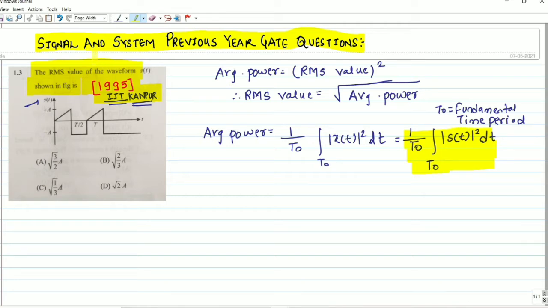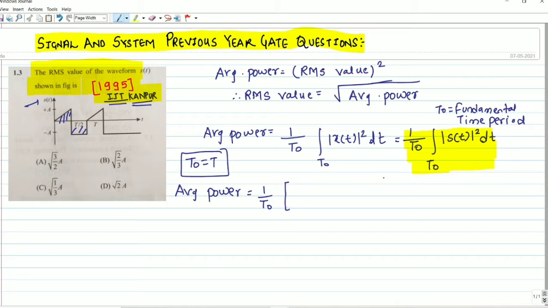Understood? Let's get started. We can write average power. First of all, let me define the fundamental time period. The fundamental time period T naught will be equal to T. After this cycle, every cycle is repeated, so we are considering this cycle which I have marked. It can be written as 1 by T naught.